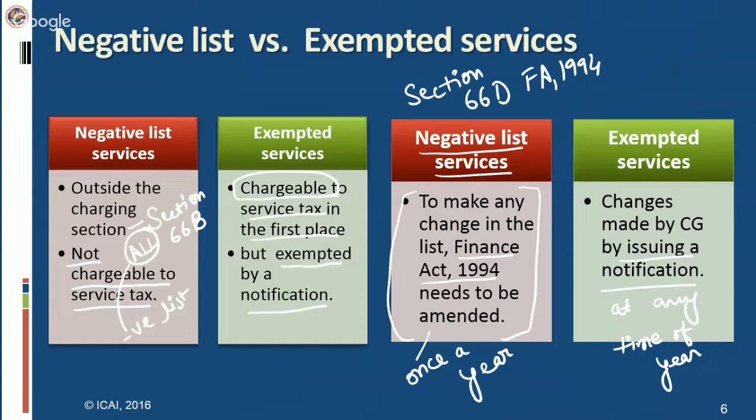In case of both the services, service tax is not payable. But in one case, that is negative list, service tax is not chargeable at all. Whereas in exempted services, service tax is chargeable. They are chargeable to service tax, but service tax is not payable because they have been subsequently exempted.